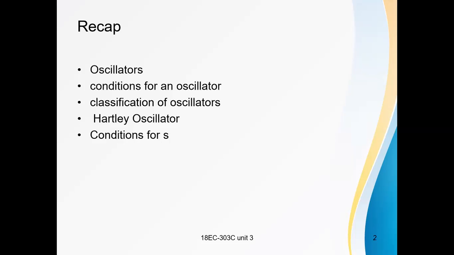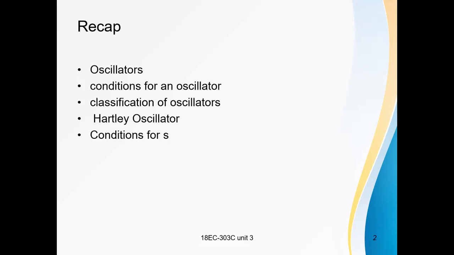Out of all these oscillators, in my previous video, I discussed the Hartley oscillator. What is a Hartley oscillator? It is an LC type circuit. The tuned circuit is a parallel combination of L and C. In this Hartley oscillator, there are two inductors L1 and L2 connected in series, with mutual inductance between L1 and L2, and these two inductors are connected in parallel to the capacitor C. This is the Hartley oscillator.